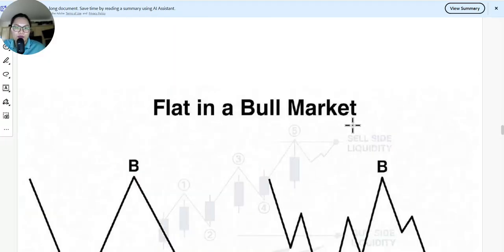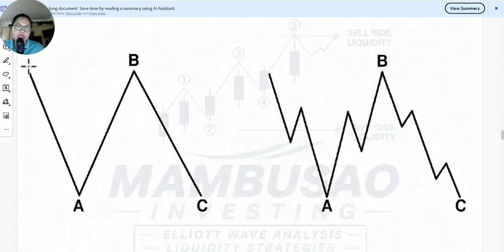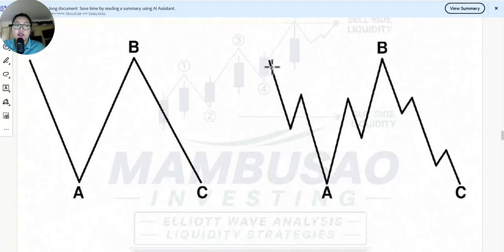Up in the bull market, the basic ABC correction: A, B, C. This is the sub-wave correction. A, B, C, A, B, C, A, B, C, A, B, C, D, E.